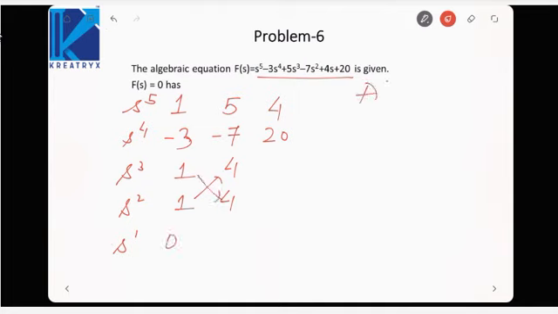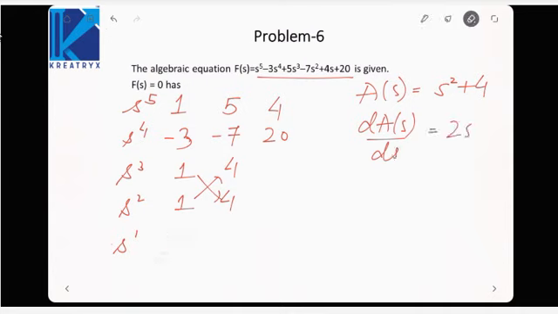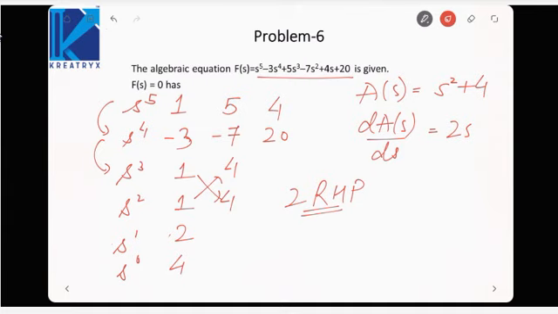So here we will form the auxiliary equation, which is s square plus 4, and its derivative would be 2s. So we will replace the s power 1 coefficient by 2 here. S raised to power 0 would be 4. So if you see, we have two sign changes here, positive to negative, negative to positive. It implies two right half plane poles, two sign changes.